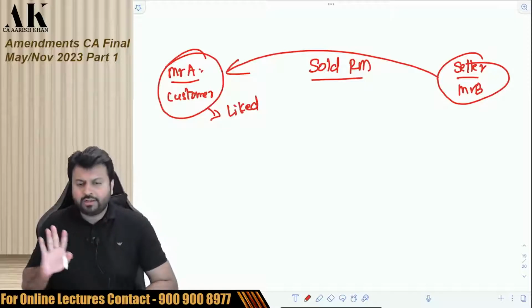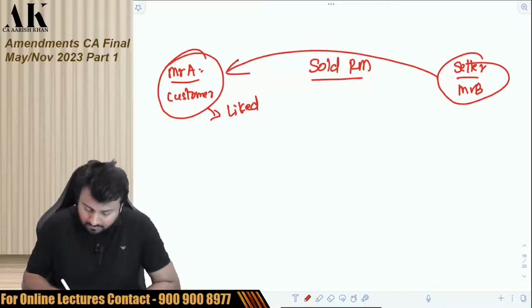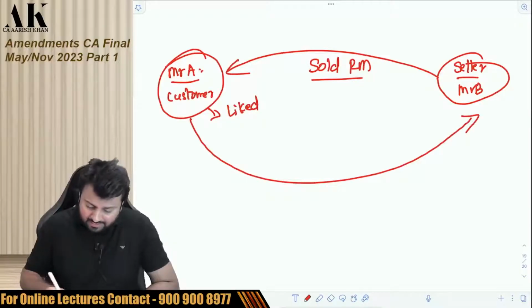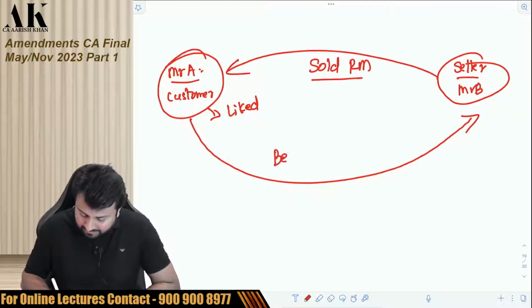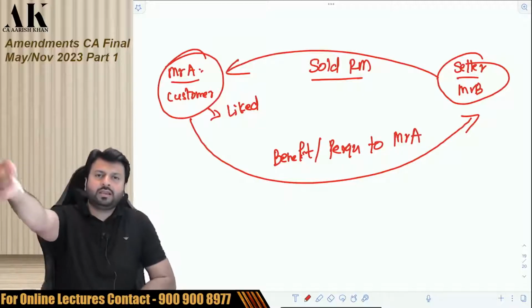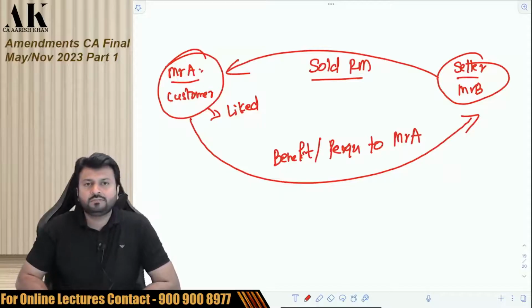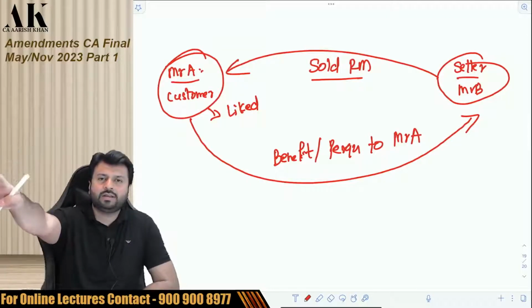He loved the raw material, the quality of the raw material, the service given by Mr. B. So, in return, Mr. A is giving some benefit or some perquisite to Mr. B. Say he is giving him an iPhone, or he is giving him 10 lakh rupees cash, or he is giving him, for example, a foreign trip.